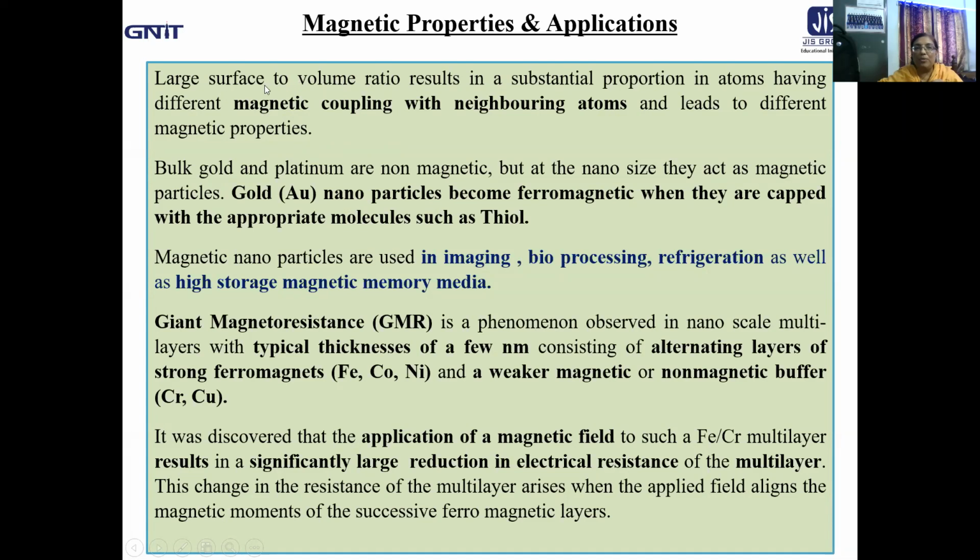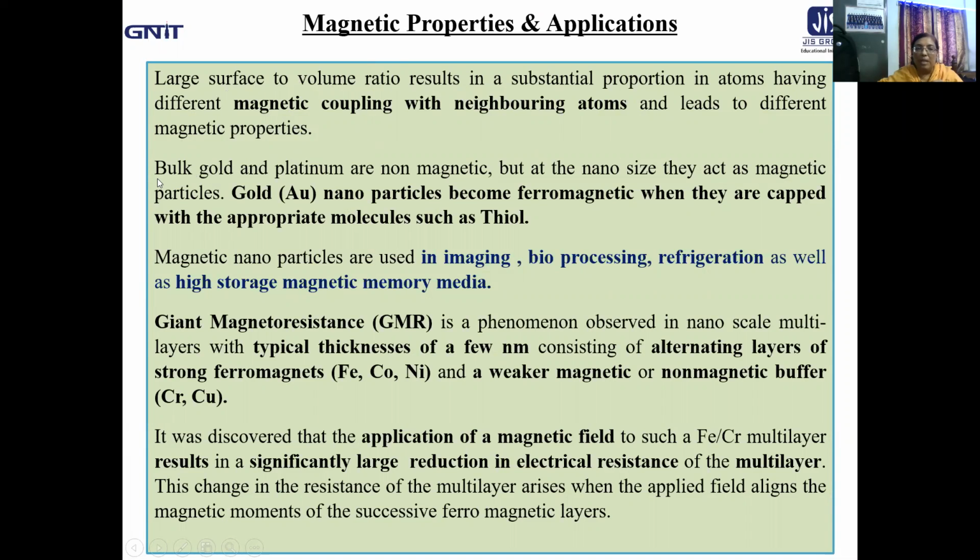As far as magnetic properties are concerned, magnetic coupling with nearest neighboring atoms becomes different because of the large surface to volume ratio in the nanometer range, and it leads to very special magnetic properties.